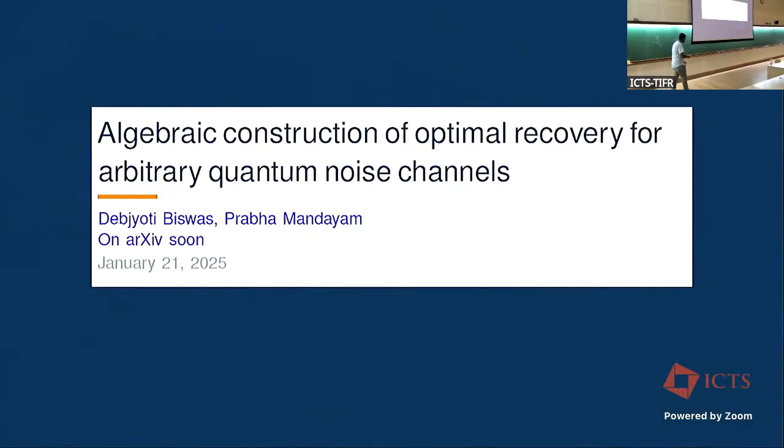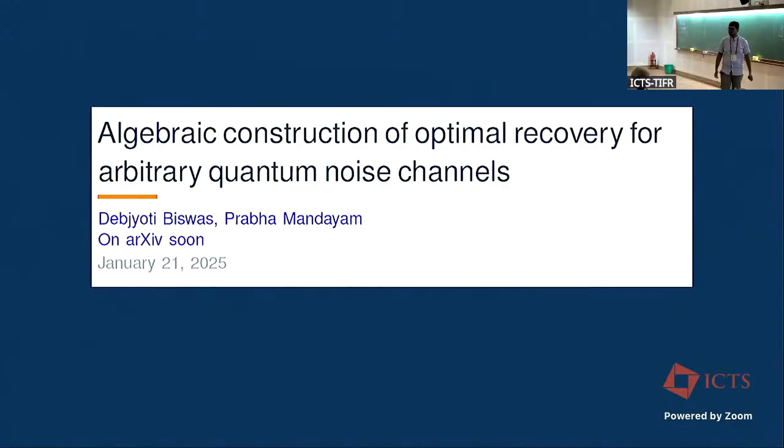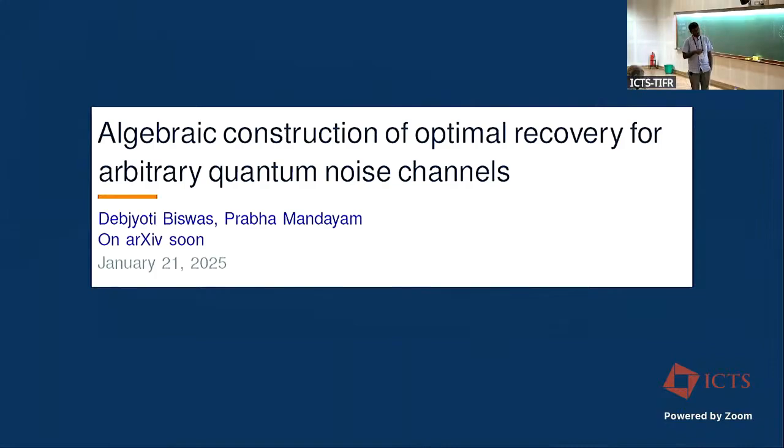This was quite motivated by lectures at the 2007 quantum error correction conference, the first meeting, by my supervisor Ramanujan, and the framework that I am going to present here is an algebraic way that will help us in constructing the optimal recovery.